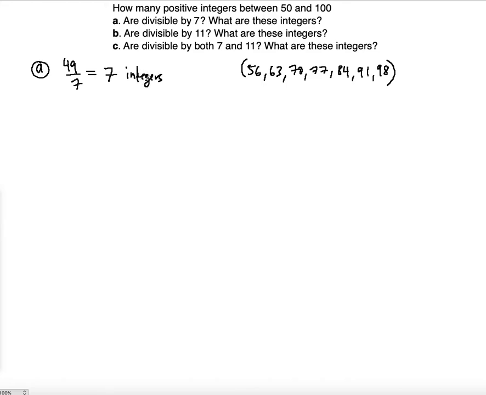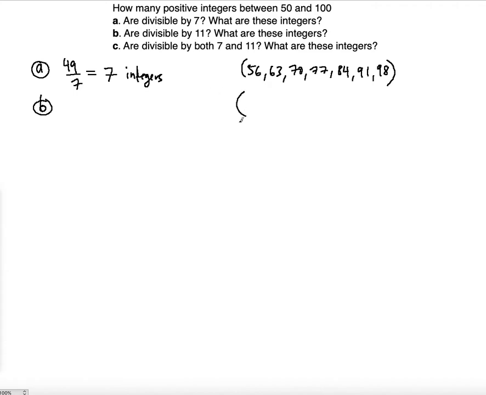And of course this will save you when you have a very large set, way larger than this, as we will see in the next problem. But actually here's where you're going to be a little bit surprised. Here we need to divide by 11, right? So we need to find the number of integers between 50 and 100 that are divisible by 11.